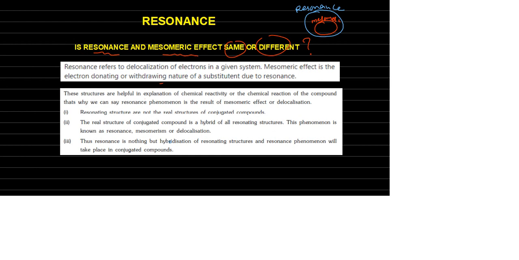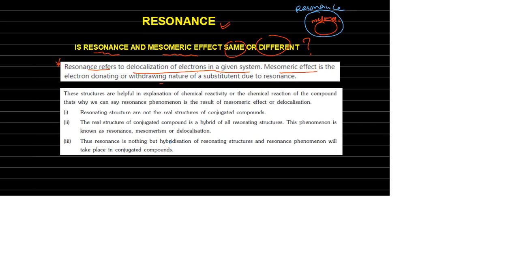That's why we are learning resonance first. If you learn resonance, then you can understand the mesomeric effect easily. So first, what is resonance? Resonance refers to delocalization of electrons in a given system. Delocalization means moving, shifting or migrating electrons. Resonance is telling about how the electrons are moving.